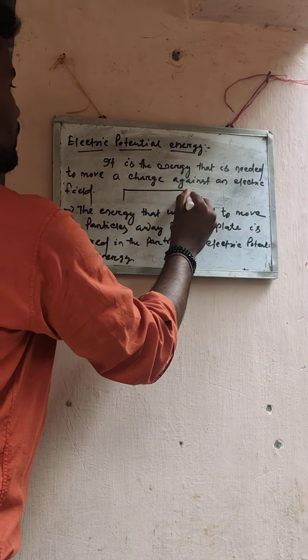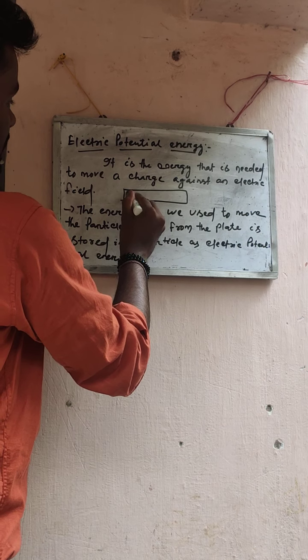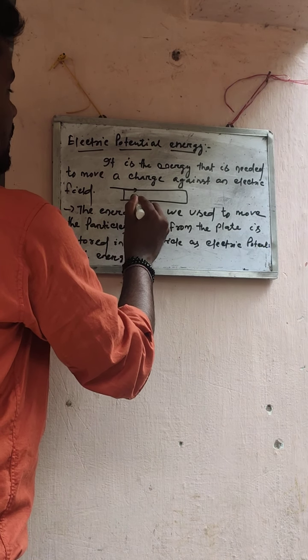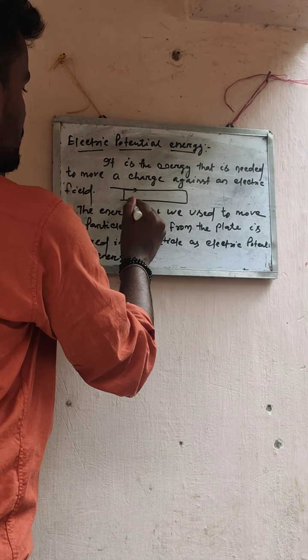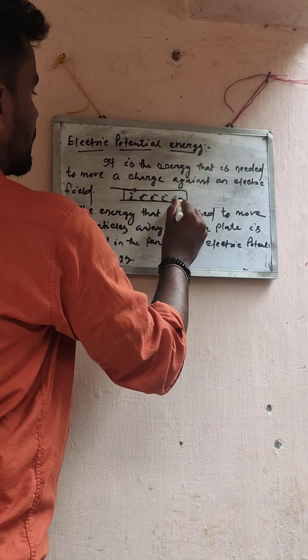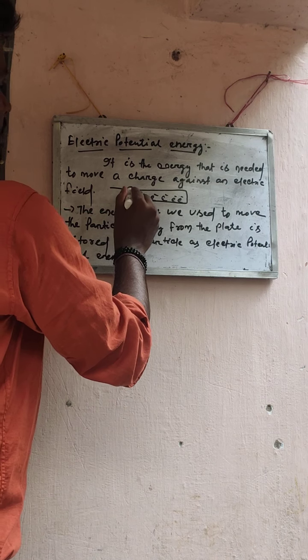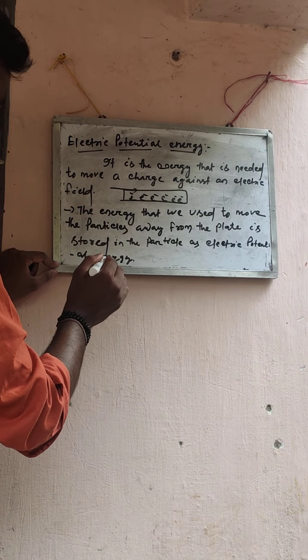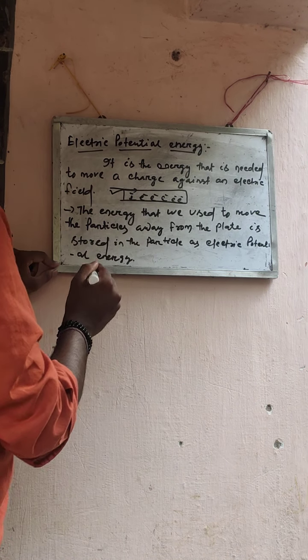Take a metallic conductor, inside it current is flowing. So what is the amount of energy needed to move the charge, meaning the electron, from one terminal to another terminal? Then only the circuit completes and current will flow. So it is the amount of energy needed.